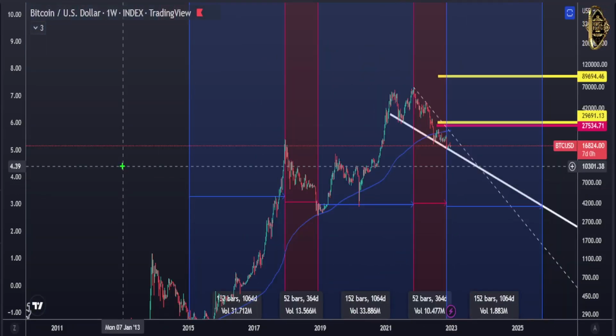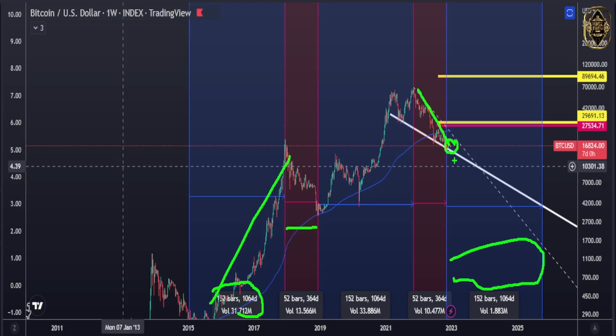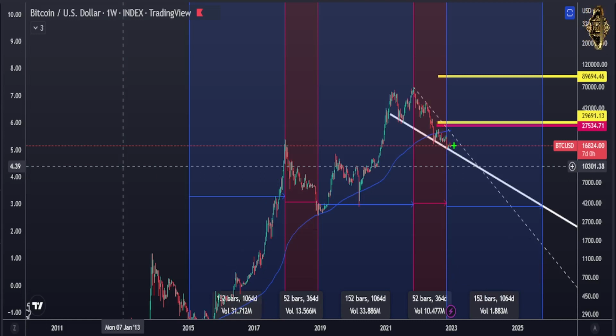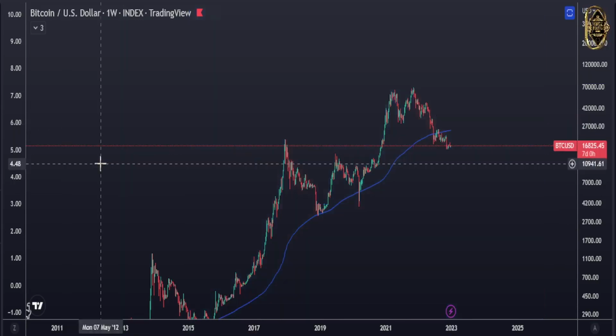That one is based on time frame, because every time the Bitcoin passed 152 bars of weekly in a bull run, and it spent only 52 bars in a bear run. So now we enter the time of the bull run, but we don't know, guys. That one just analyzes the time frame. The most important thing is we need a price action indicating the market is going to change. Till now, there is nothing new, guys. Also, we're still in a very sharp downtrend, as you see, how clear it is here.